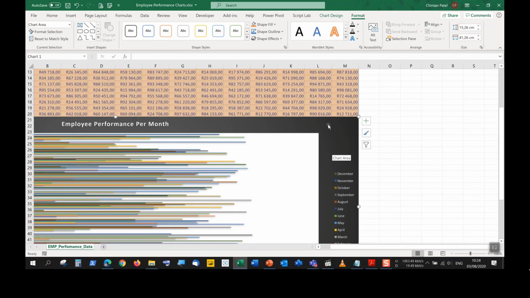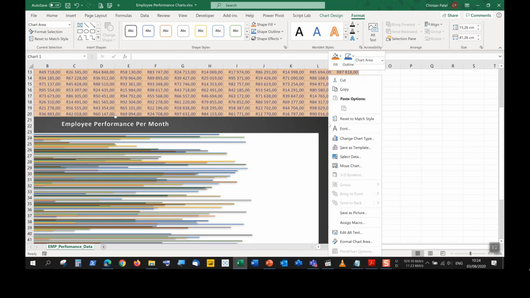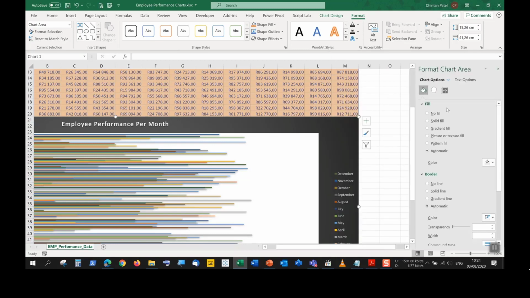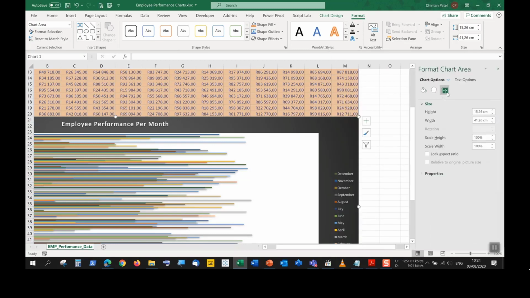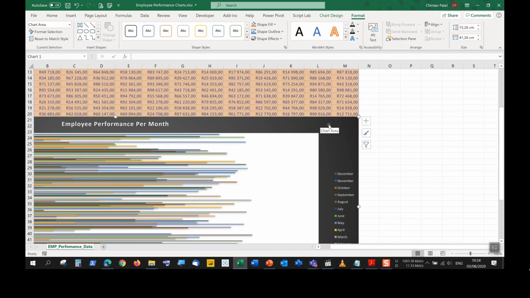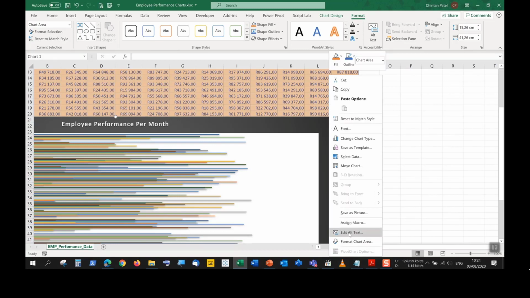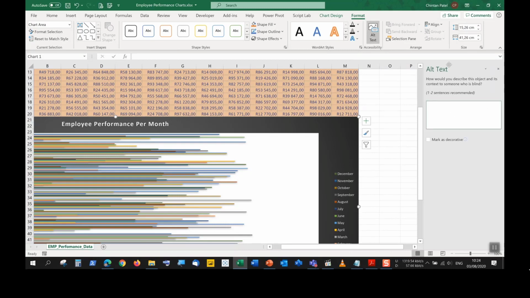To add an alternative text, it's much easier than before. In the previous versions of Excel, you'd have to right-click Format Chart Area, go to Size and Properties, and Alt Text would be available here. Now you can just simply right-click on the chart. We have an option here called Edit Alt Text, right? And it pops up with a pane on the right-hand side. How would you describe this object and its context to someone who is blind?